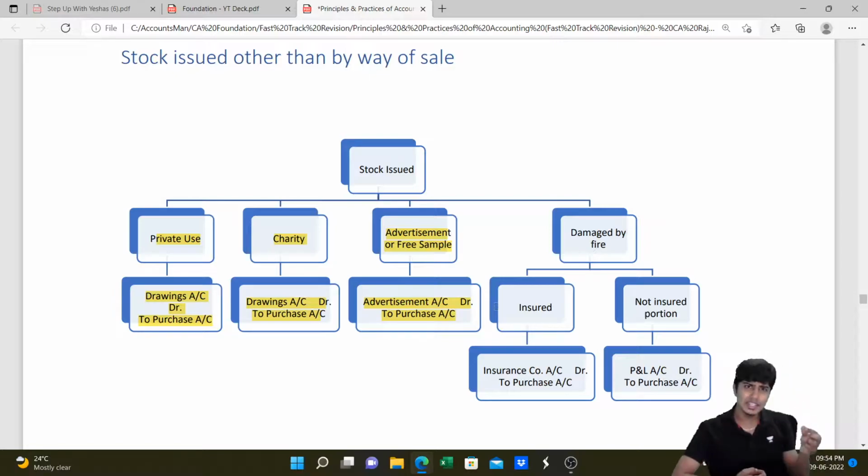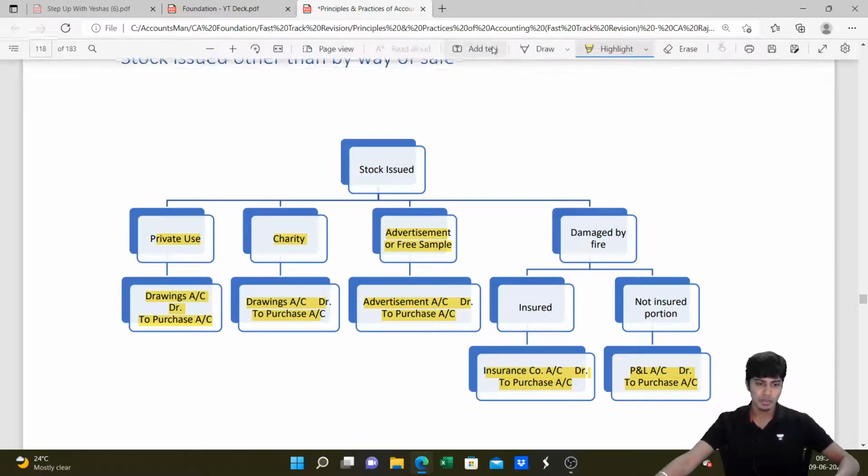If it is partly insured and partly not, to the extent insured, you write insurance company debit. To the extent not insured, it will come in P&L account debit as loss. Ultimately, it will decrease our purchases. What I want you all to remember very importantly is, whenever goods are issued other than by way of sale, we cannot write sales account credit. We have to decrease it from purchases, because all of these transactions have to be adjusted at cost price, because there is not going to be any profit.